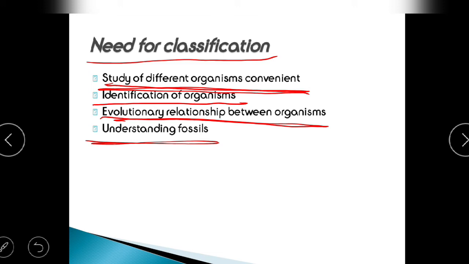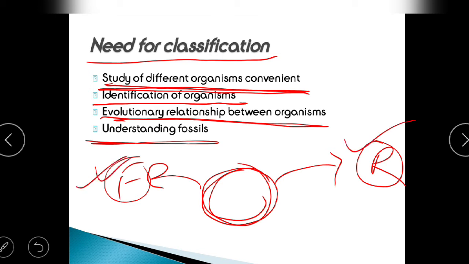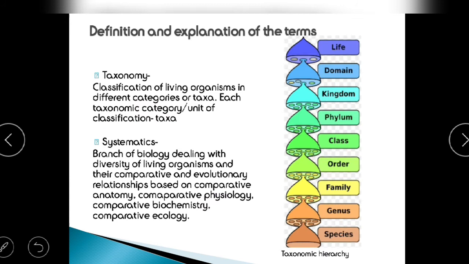So we have to understand the fossils, but for that we also need to know the characteristics of reptiles and fish or birds also. For example, I have got a fossil. Now it has characteristics of reptiles and also characteristics of fishes. So if I find that fossil, I should know about the characteristics of fishes and reptiles also. Then only I can correlate them, right? So that is the importance of understanding and needing classification of organisms. That's why we need to classify organisms.